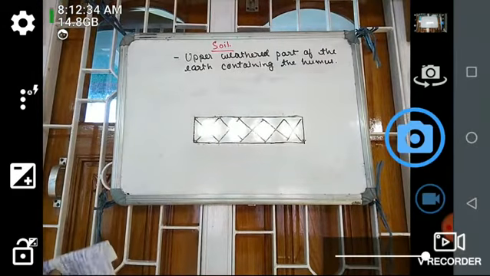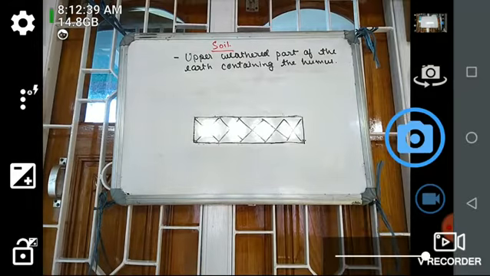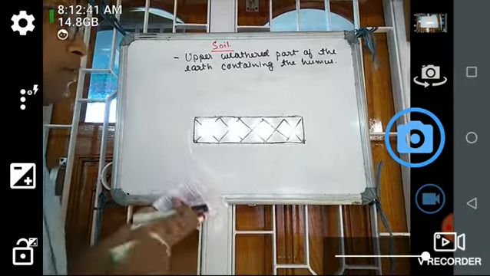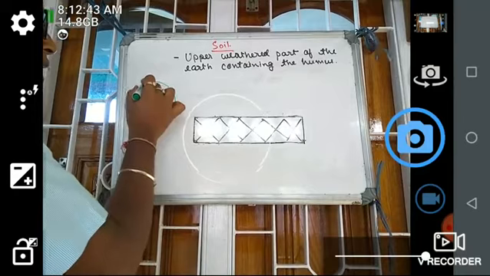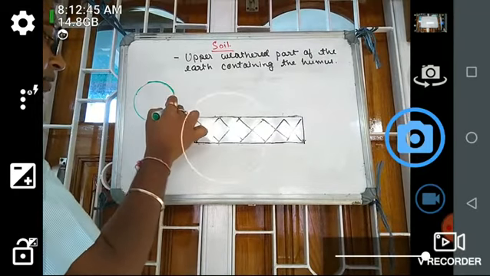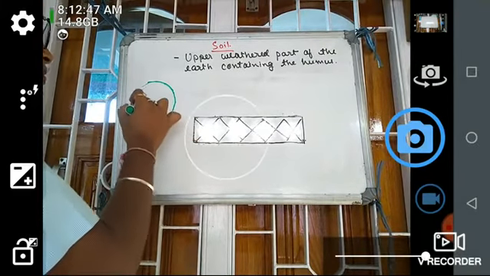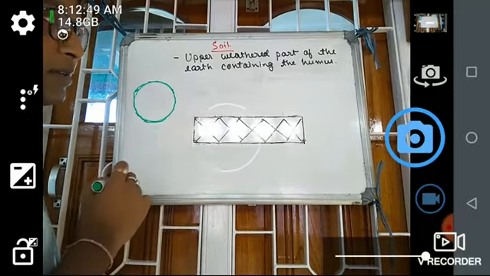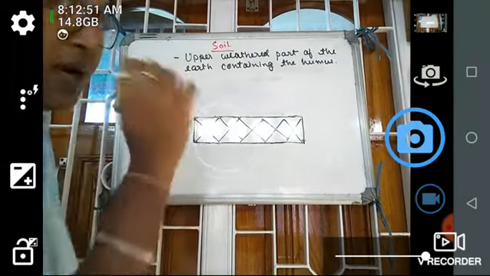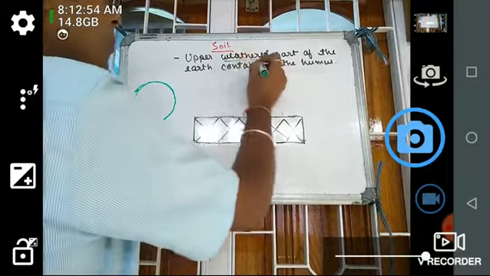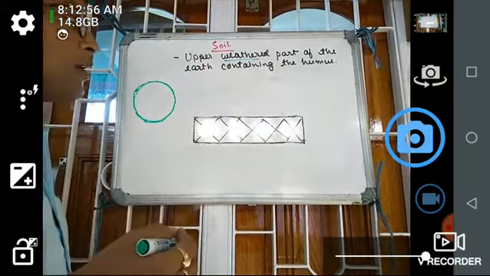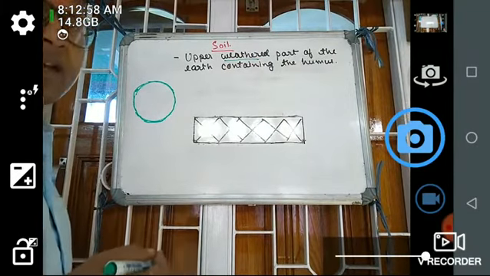Okay, so this definition you have to know first, the meanings. What? That is the upper. If this is the earth, then the upper weathered crust, the earth crust, that is the upper weathered part. Weathered part means which gets changed.